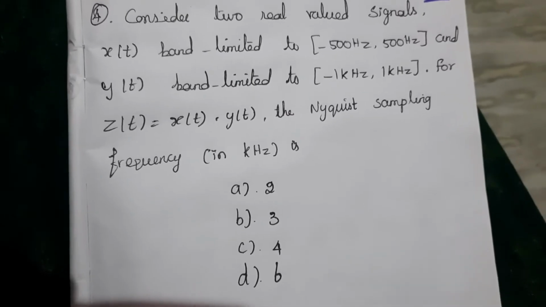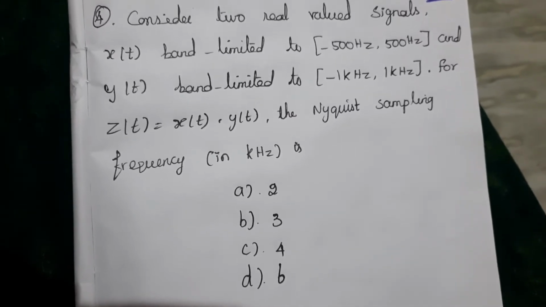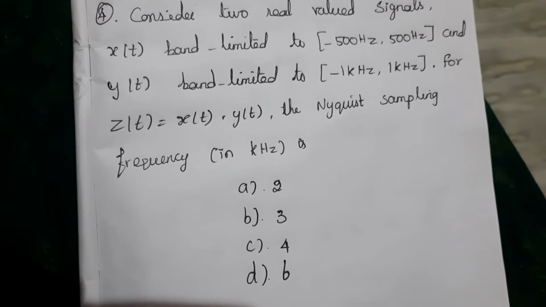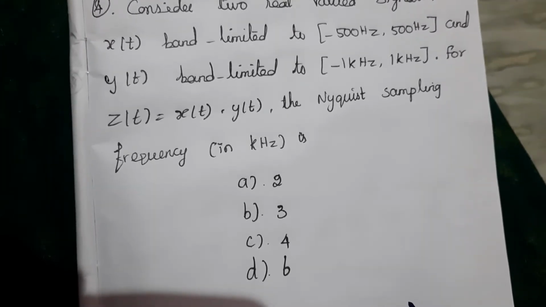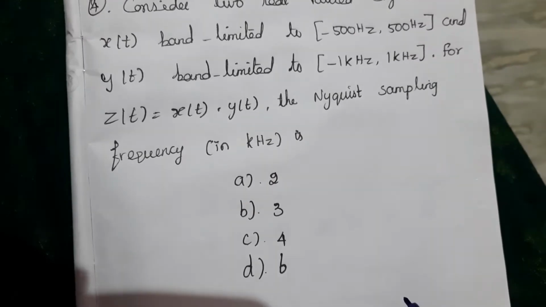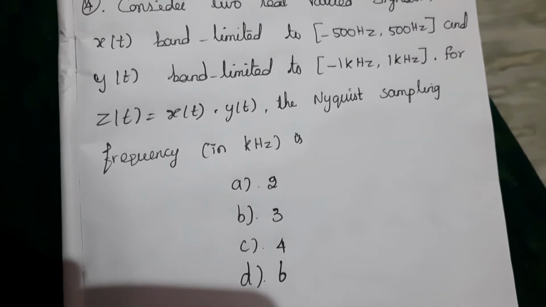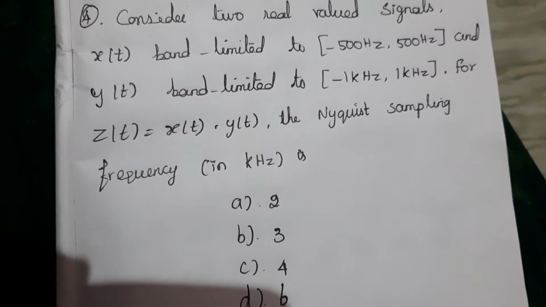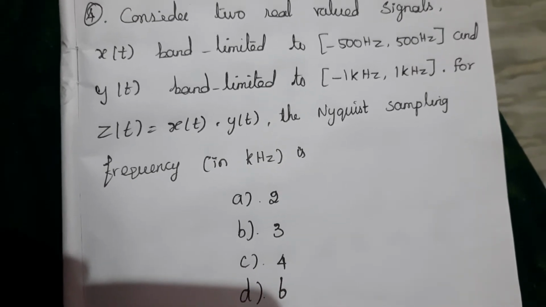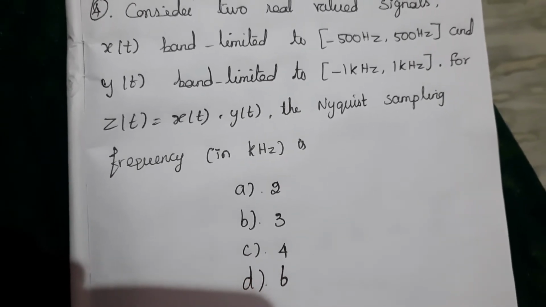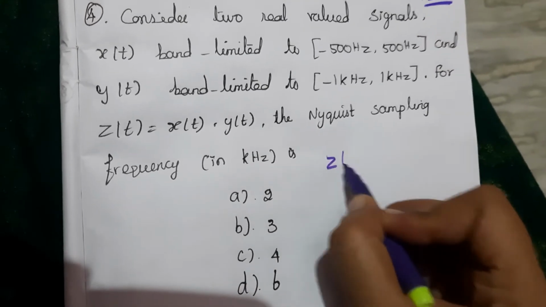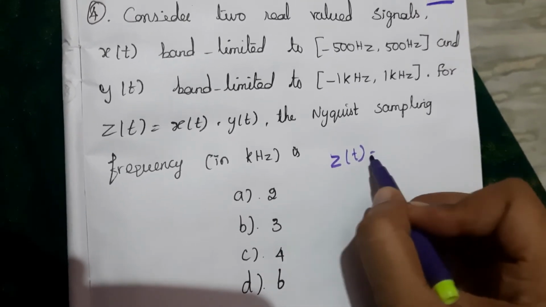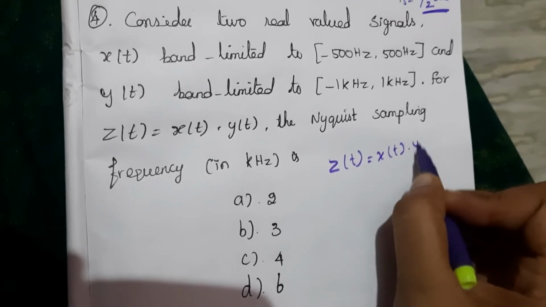Fourth question: consider two real valued signals, x of t band limited to minus 500 Hz and 500 Hz, and y of t band limited to minus 1 kilohertz and 1 kilohertz, and z of t equal to x of t into y of t. The Nyquist sampling frequency in kilohertz is? Here the actual signal is z of t, that is x of t into y of t.